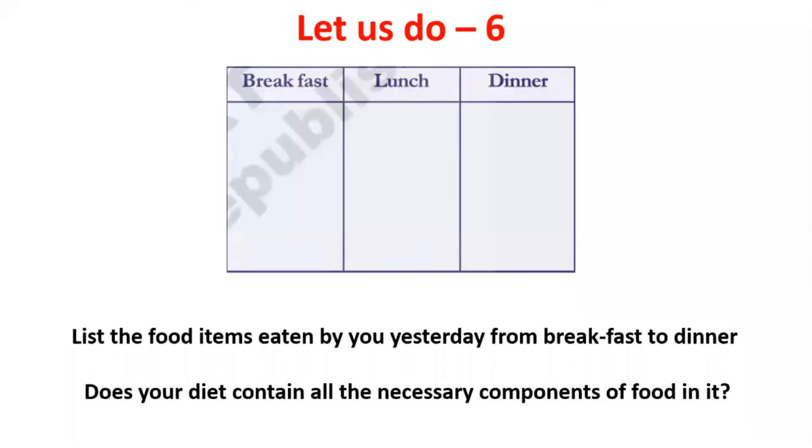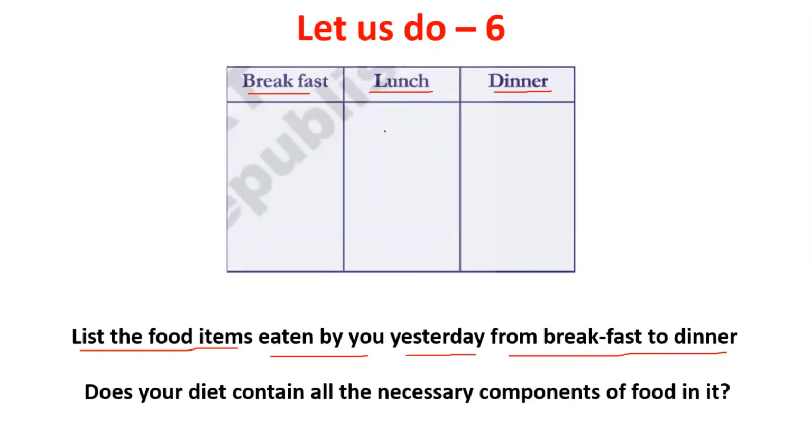Now we are going to discuss Let us do 6. In this Let us do 6, we have 3 columns: number 1 breakfast, number 2 lunch, and number 3 dinner. List the food items eaten by you yesterday from breakfast to dinner. In breakfast we usually eat idli, puri, dosa, upma, pongal.